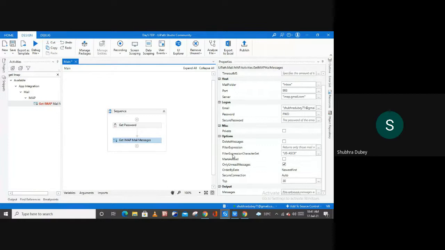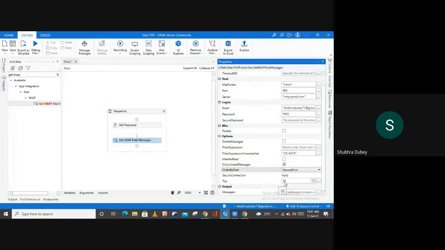Filter expression, and then only unread message. So if you want to work on only unread messages, you can. If you don't want to work on only unread messages and want to work on all the messages, you can uncheck this box also. Now order by date, newest first, oldest first. This is up to you, whatever you want to select from here. So I'm selecting newest first, and then here is top 30.